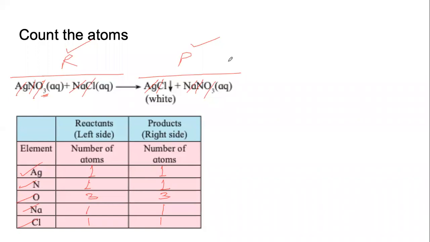In this reaction, in this equation, when we count the number of atoms of each of the elements, we see that for every element, the number of atoms that are there on the reactant side is same as the number of atoms on the product side.